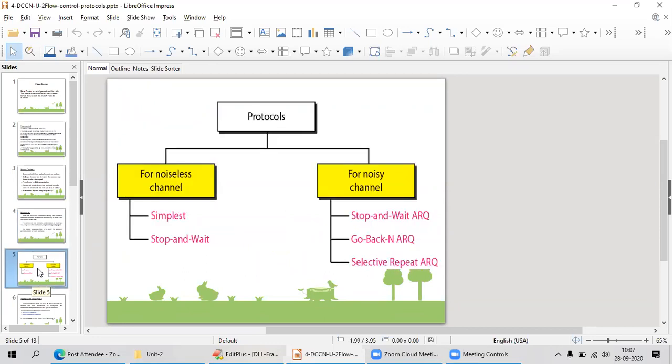Here we have two types of protocols, two types of protocols for noiseless channels.